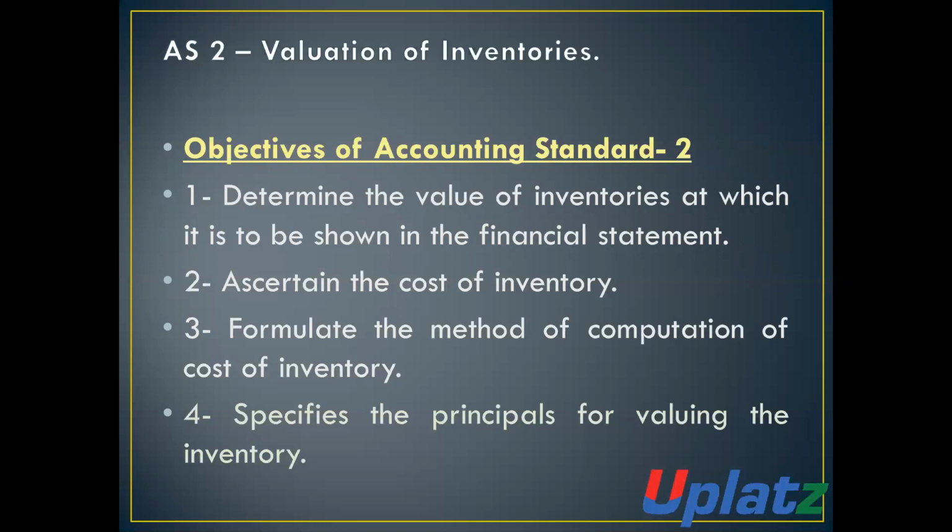AS2 describes the method of how to compute the cost of inventory. Such inventory may be raw material, WIP, or finished goods. It specifies the principles which are used by the organization for the valuation of inventory.